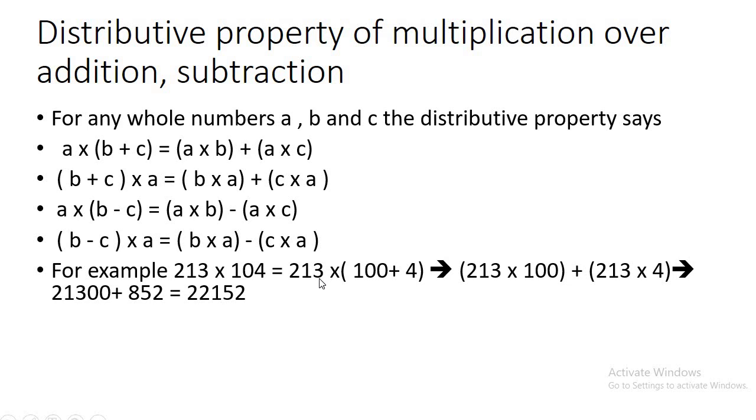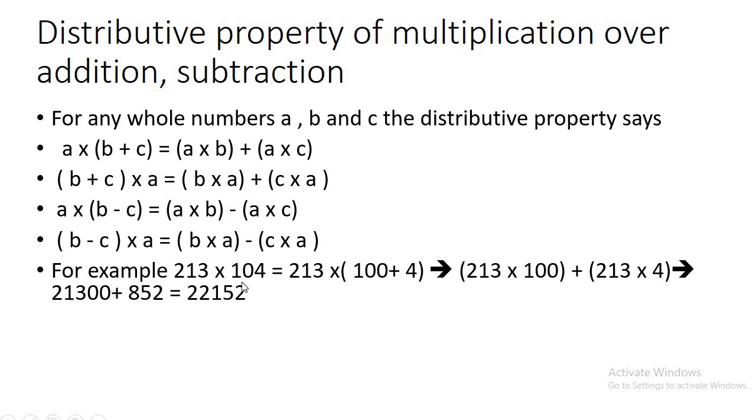So we take 213 multiplied by 100 in one bracket and 213 multiplied by 4 in the other bracket, separated by plus. When we multiply 213 with 100, we get 21300, and when we multiply 213 with 4, we get 852. When we add them, we get 22152.